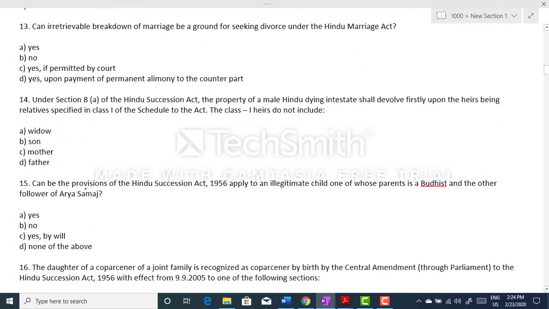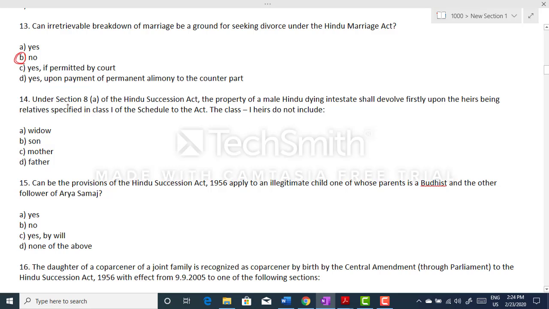Question number 13. Can irrebuttable breakdown of marriage be a ground for seeking divorce under Hindu Marriage Act? We have four options here, and the correct option is option B, no.